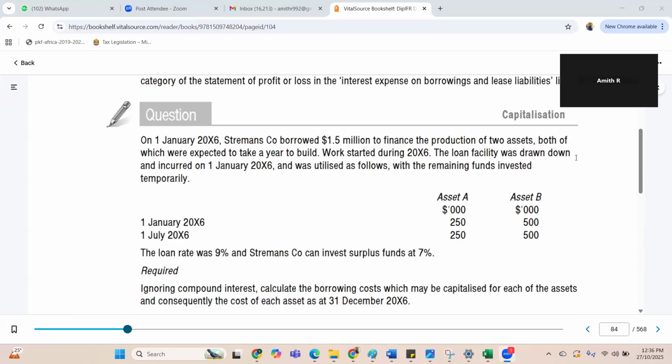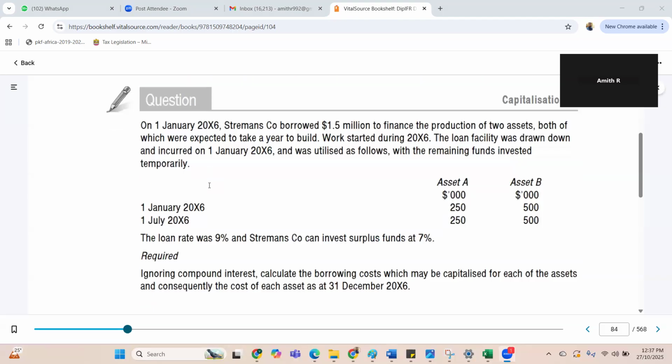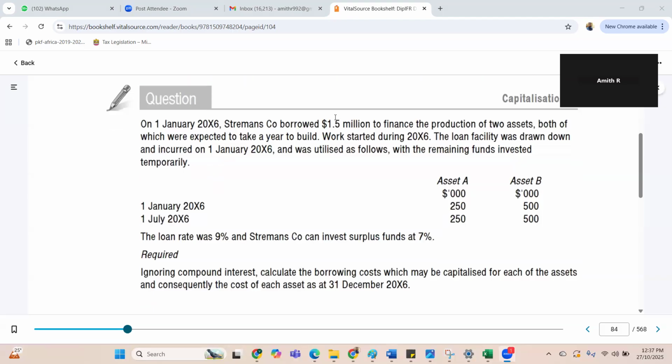The loan facility was drawn down and incurred on 1st January 20x6, and was utilized as follows. The remaining funds were invested temporarily. So 1.5 million they borrowed, and the loan rate was 9%. Work started in 20x6 and the loan facility was drawn on 1st January, so the loan interest will start from 1st January 20x6.